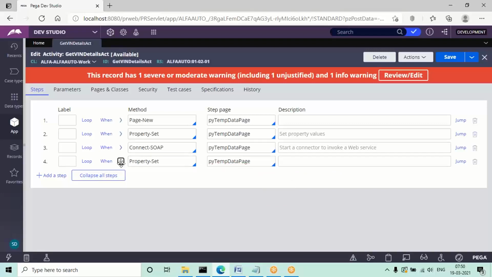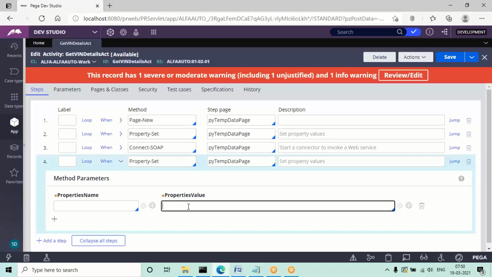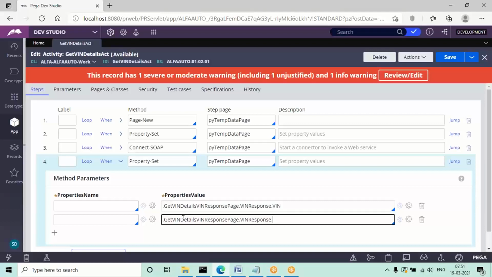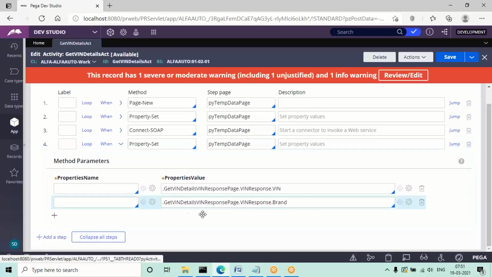So now we need to fill all the parameters. Here on the left hand side, if you see, you get win response page dot. Okay, if you're not getting it in the down arrow, win response dot. So like that we need to map all the response properties. Maybe in personal edition sometimes it may not work, don't worry, but this is the process of mapping.